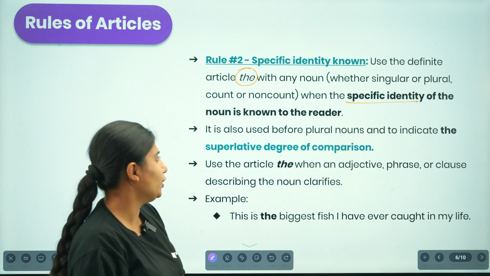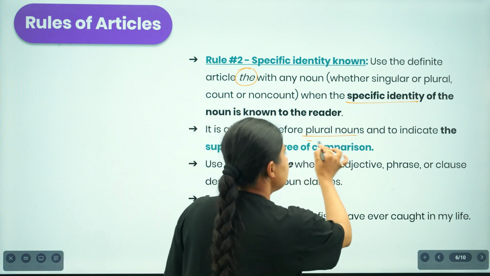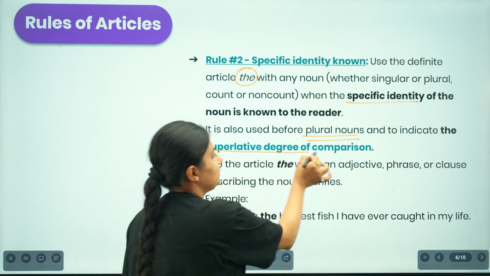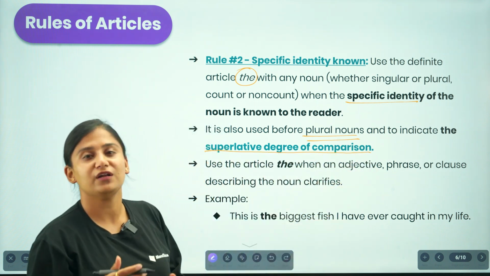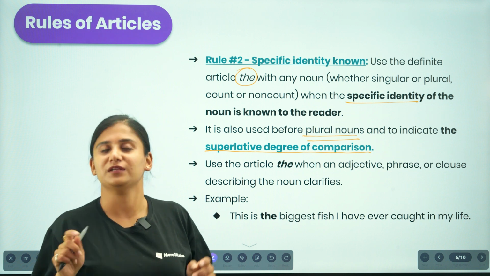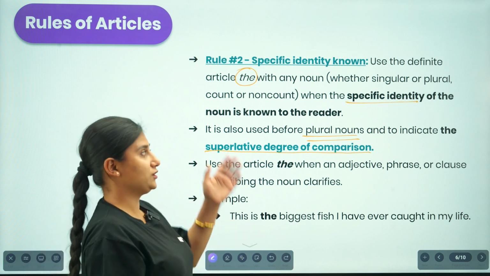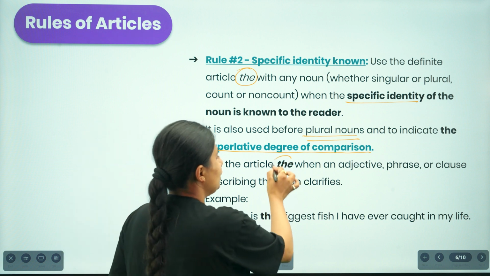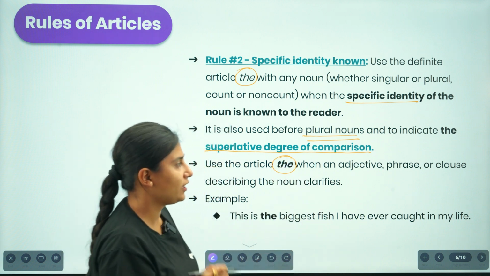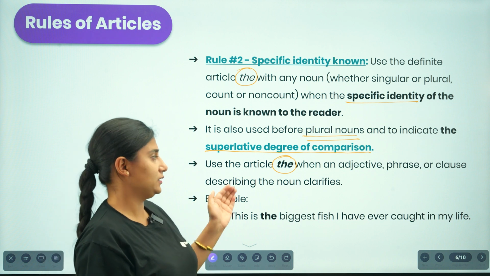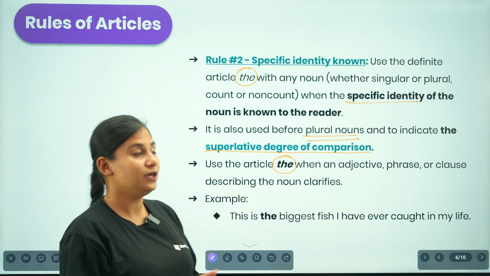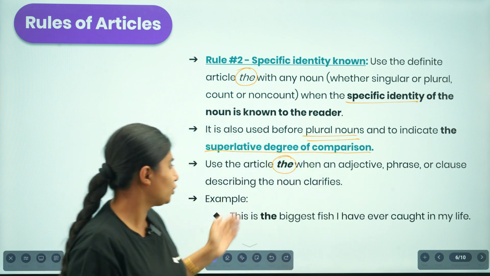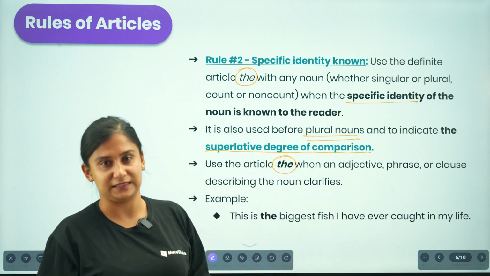We also use "the" before plural nouns, and also in order to indicate the superlative degree of comparison. Whenever we are using the superlative form, we will be using the definite article "the" before that particular word as well. We also use the article "the" when an adjective, phrase or clause is describing the noun and clarifies it.